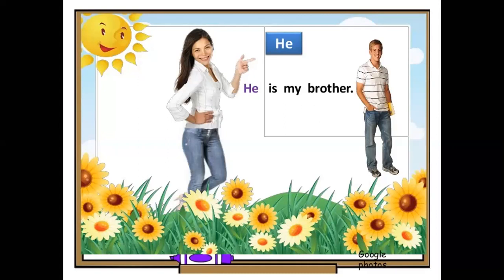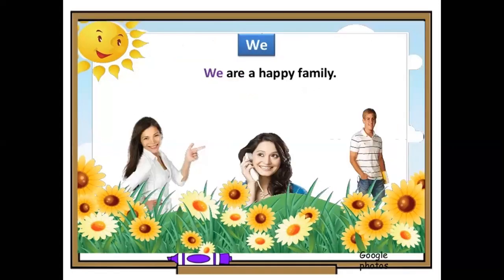Because we have other pronouns that talk about plural, about a group. We start to talk about pronouns that talk about the group. We are a happy family. So when you want to talk about a group of people, not one person, maybe two, maybe three, more than one, and you or I with this group. It consists of two or more, and I myself am with this group.